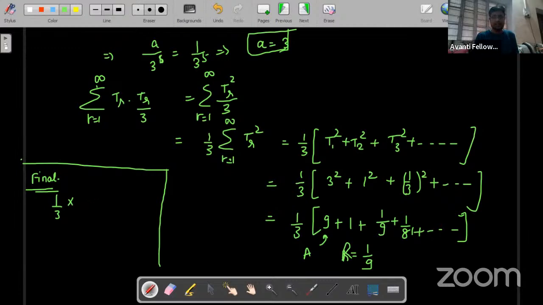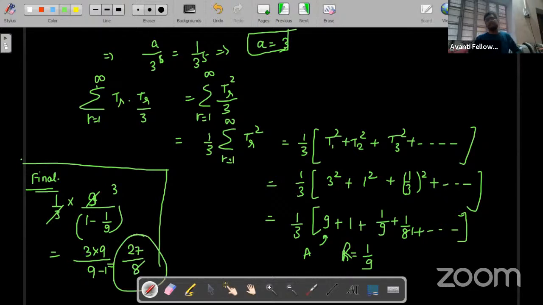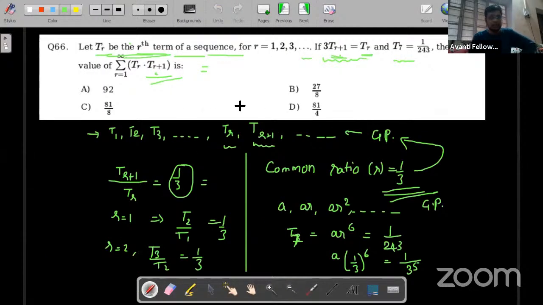So sum of infinite GP, A means 9, upon 1 minus R, 1 by 9. We can write this 3 and 9 cancel out. Now taking LCM, 9 will be in the numerator. So 3 into 9 upon 9 minus 1, which means 27 upon 8. So this is our final answer. Now let's see which option is correct. 27 upon 8, option B is correct.